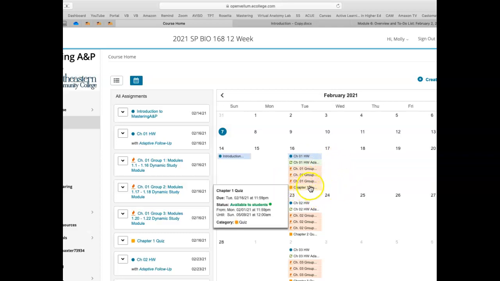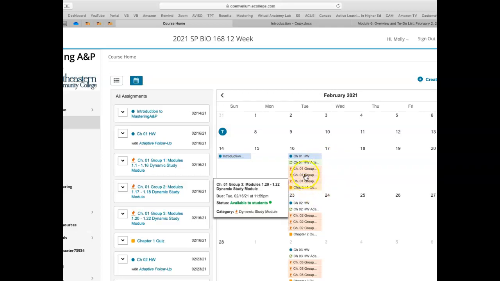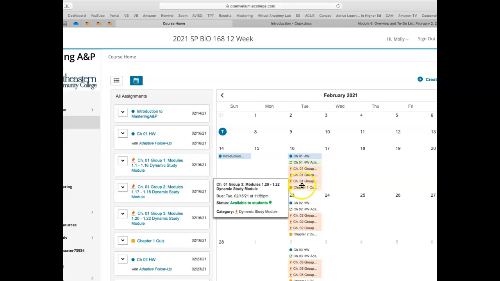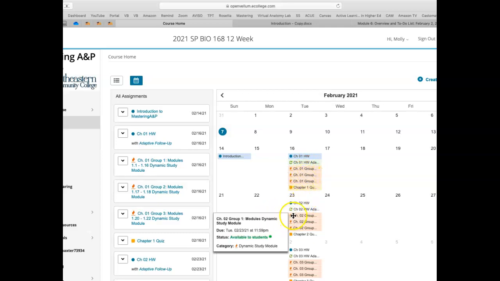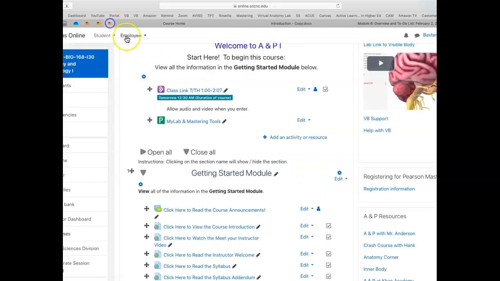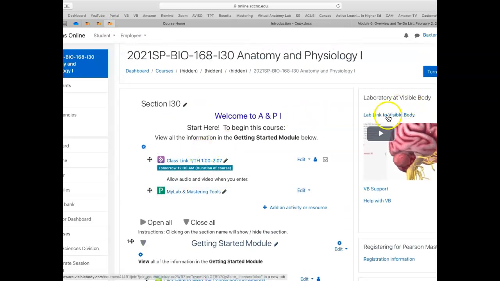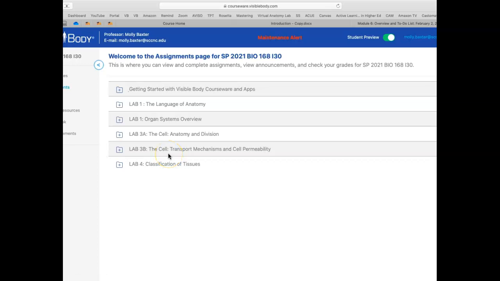And then there is a quiz. Well, you'll see these additional things here. These are called dynamic study modules. They are not required, but they're very, very helpful to learn the material. These you can do on your phone, so I suggest that you do those. So these assignments are quite clear. You do have to click on that green P to get to them, and then you can just go right back to class.